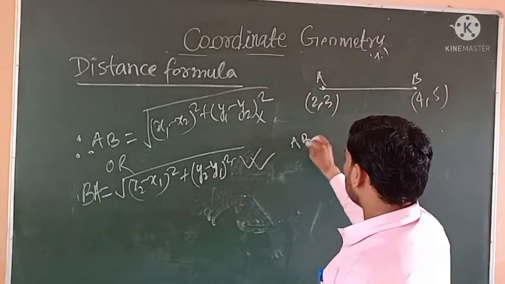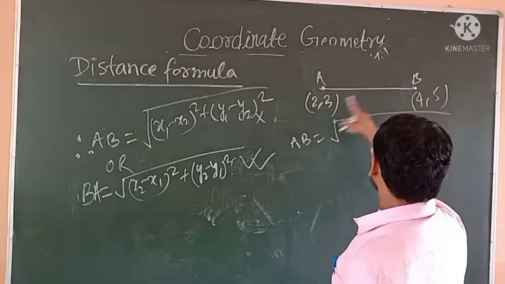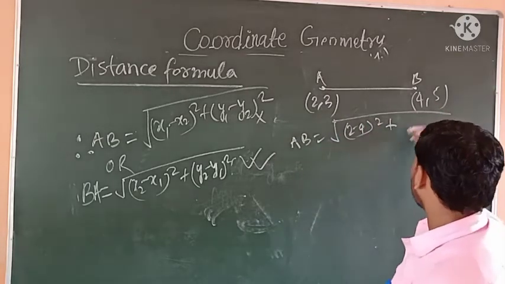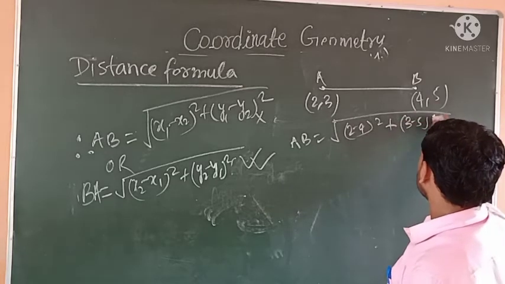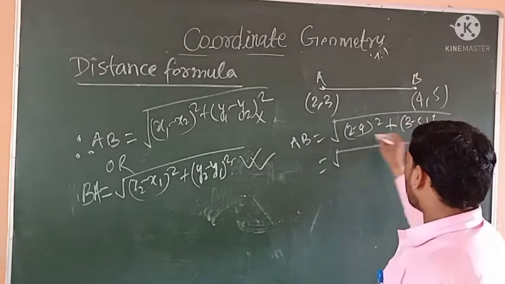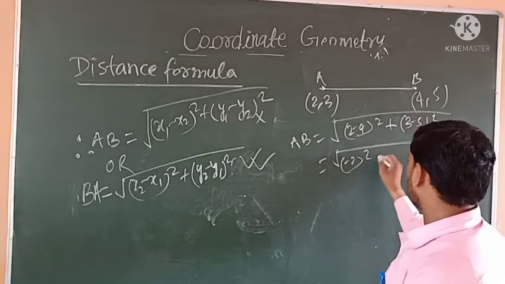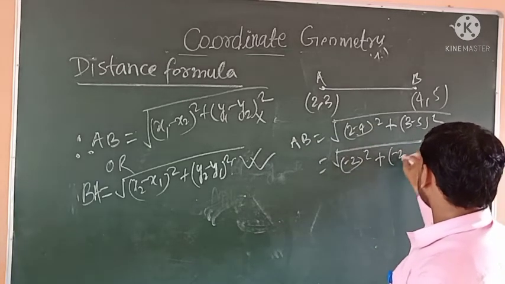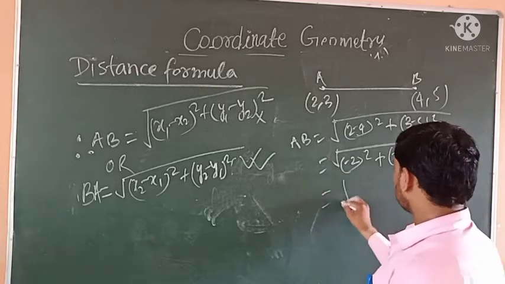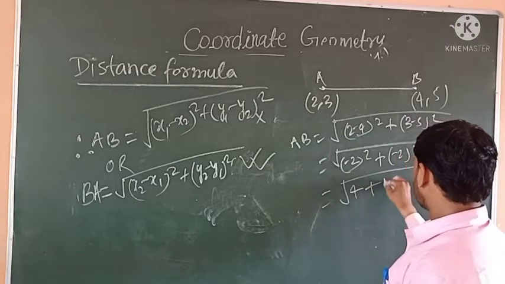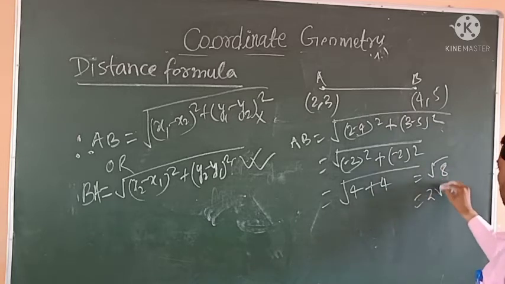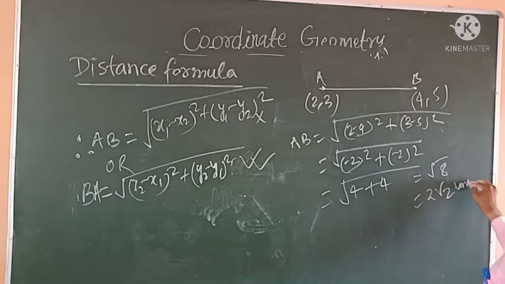AB is equal to the square root of (2 minus 4) whole squared plus (3 minus 5) whole squared, which is (-2) squared plus (-2) squared, so 4 plus 4, root 8, which is 2 root 2 units.